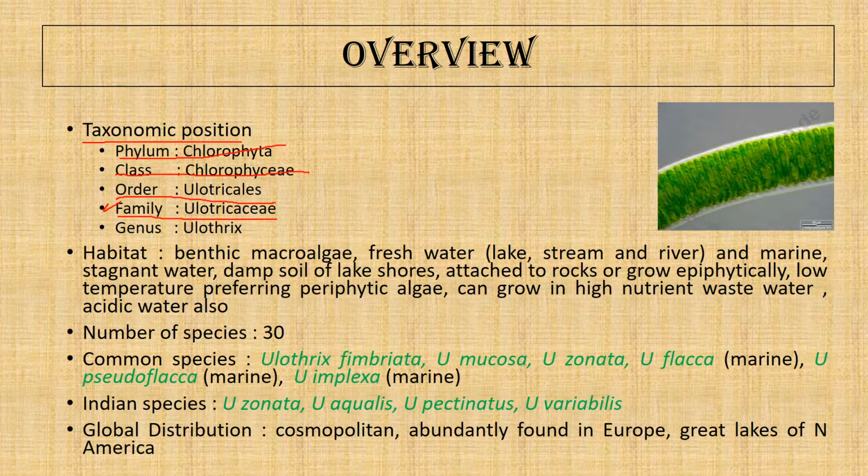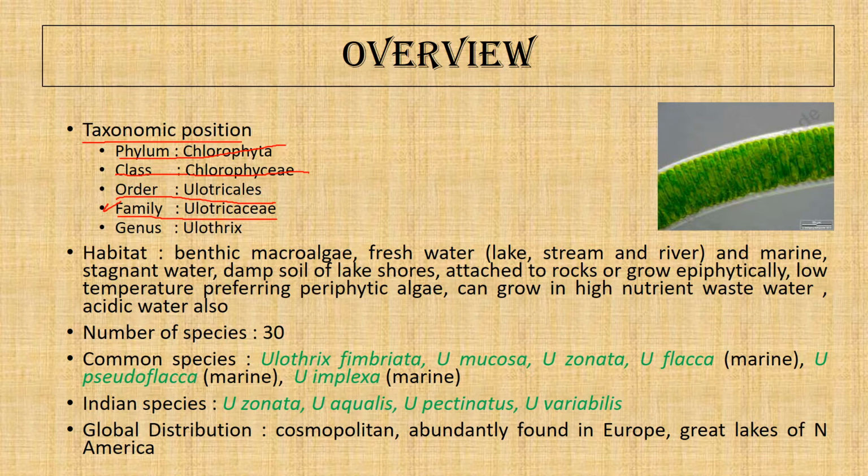I mean, gametes from two different parents would fuse. One is the positive, another is the negative strain. And the asexual reproduction takes place by three types of spores, that is the zoospores, aplanospores, and hypnospores, depending upon the climatic condition.